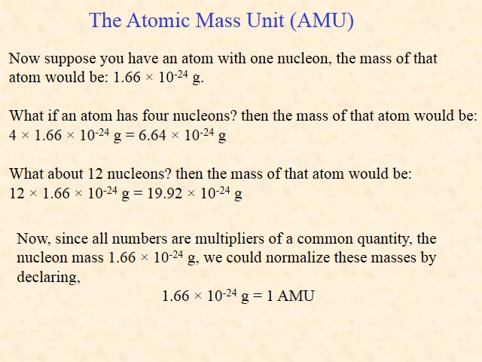The quantity 1.66 times 10 to the minus 24 grams is declared to be equal to 1, provided the label in this newly defined quantity is AMU.